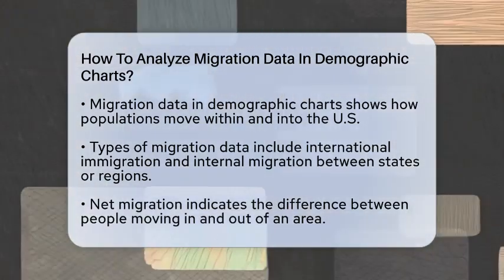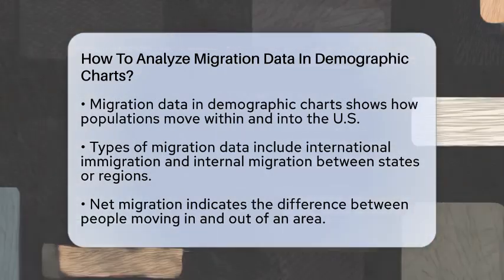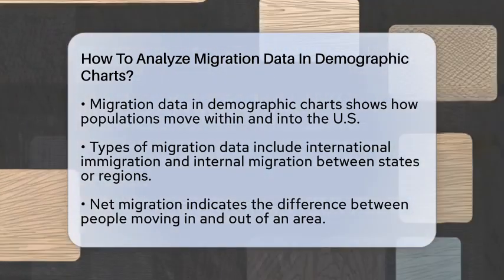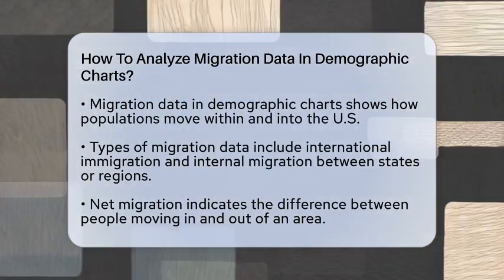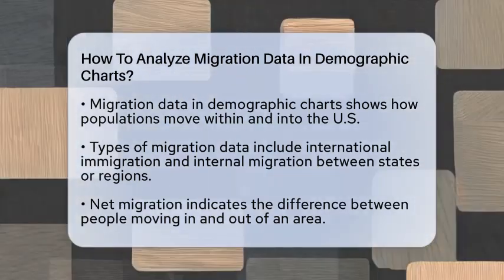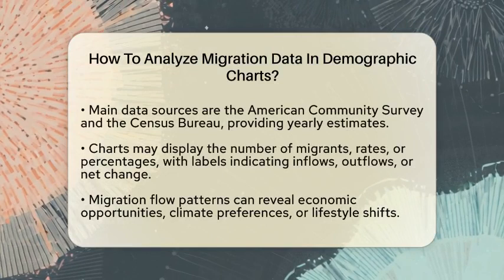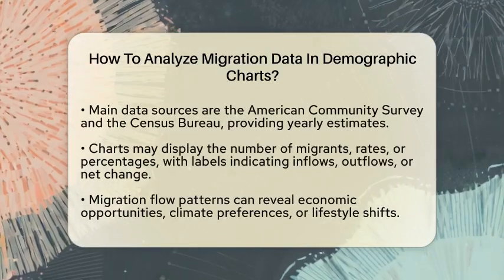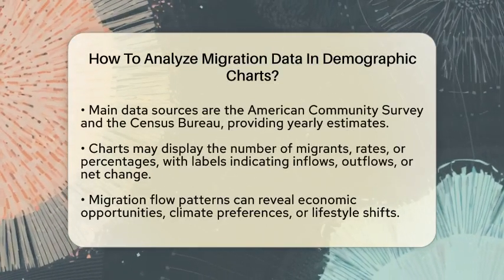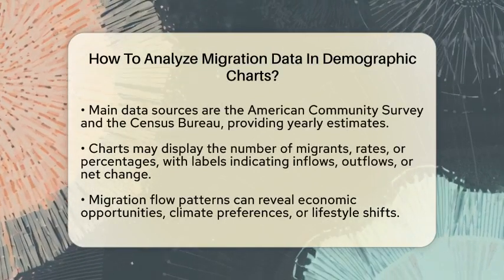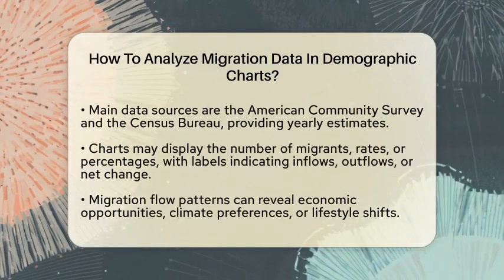Next, look at where the data comes from. In the United States, the main sources are the American Community Survey and the Census Bureau. These sources provide yearly estimates of migration flows, including details about where people are coming from and going to. Understanding the source helps you judge how reliable the data is.